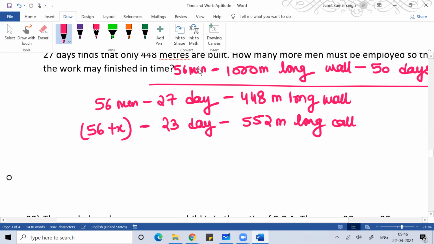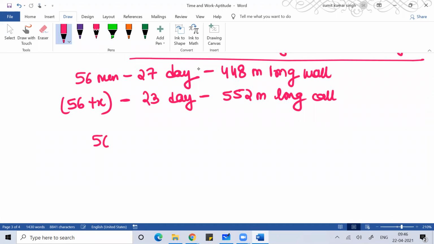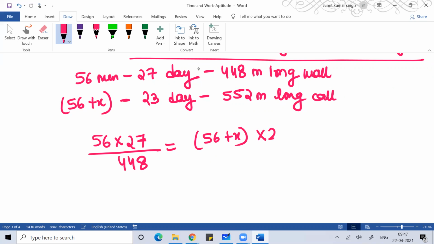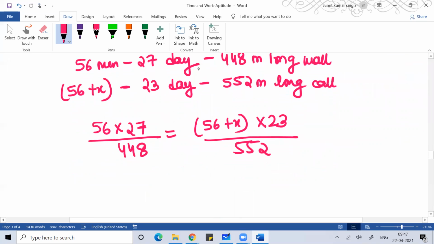We'll solve the problem by the same logic. M1 is 56, D1 is 27, divided by W1, which is 448. Now M2 is 56 plus x, into D2, which is 23, divided by 552. That is the work now. What is the question? How many more, means they're asking you to find the value of x. That is what they're expecting us to find.